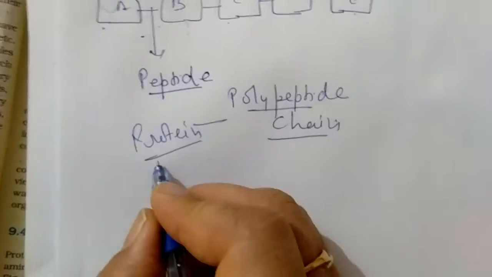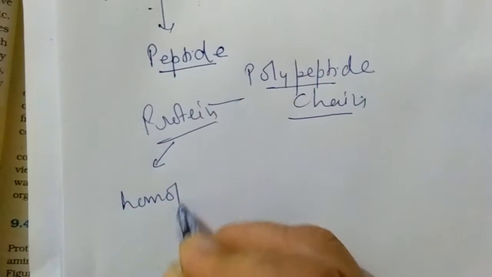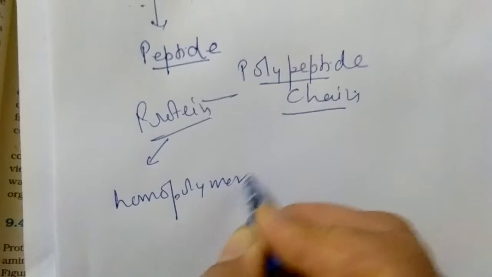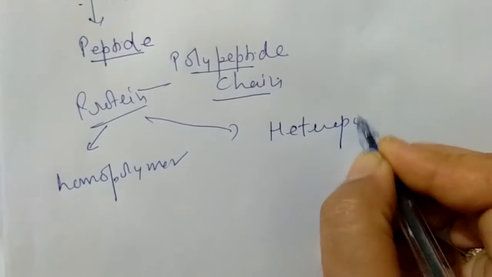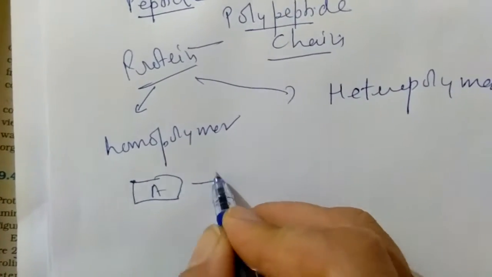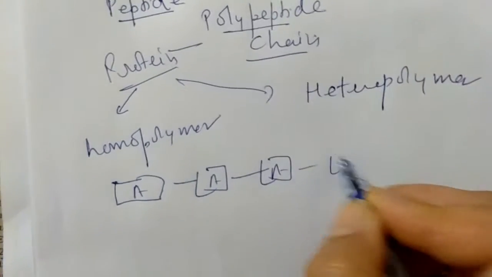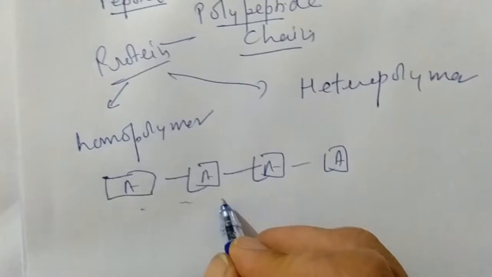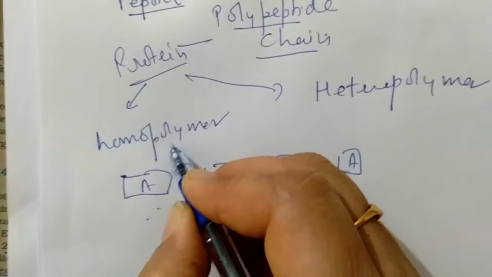Now there is a term: this protein is not a homopolymer. It is not a homopolymer. Rather, this protein is actually a heteropolymer. So what does it mean? If these amino acids are of the same type, suppose A is bonded with A and again A and then again A, so all the amino acids, if they would have been the same type, then this should be called a homopolymer.